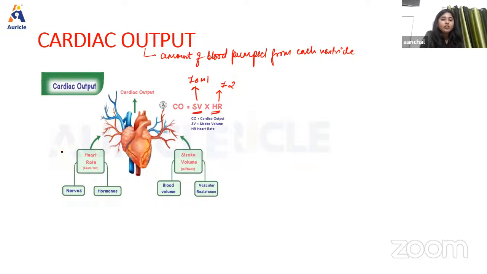Now heart rate depends upon nerve innervation and also depends upon hormones, and stroke volume depends upon blood volume and vascular resistance. And also there are several factors upon which the cardiac output depends. So those factors we're going to discuss.